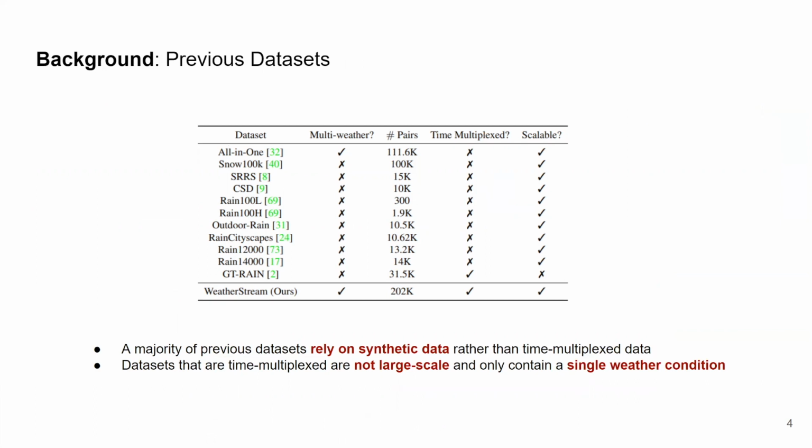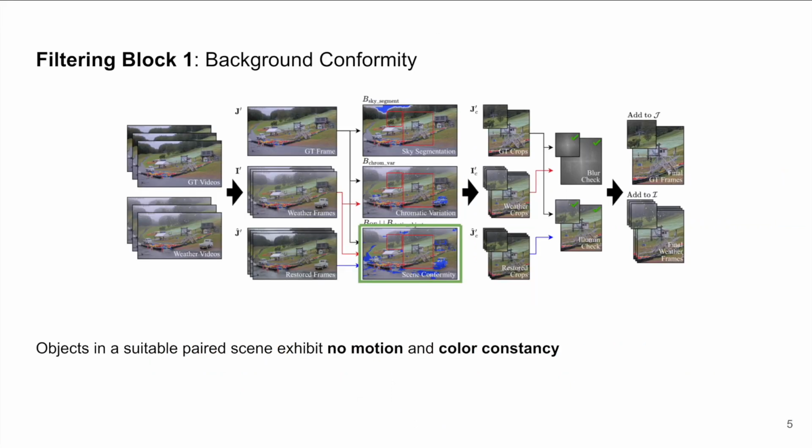Hence, we introduce WeatherStream, an automatically collected dataset with minimal human effort. This dataset is 6 times the size of GT-Rain and covers the rain and snow weather conditions, along with their associated veiling effects. To collect these image pairs automatically, we follow a set of 4 principles, each with their associated filtering block, which I will get into now.